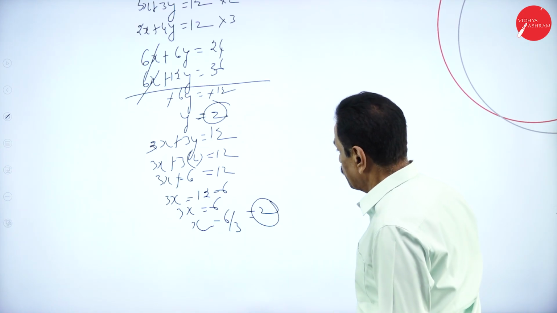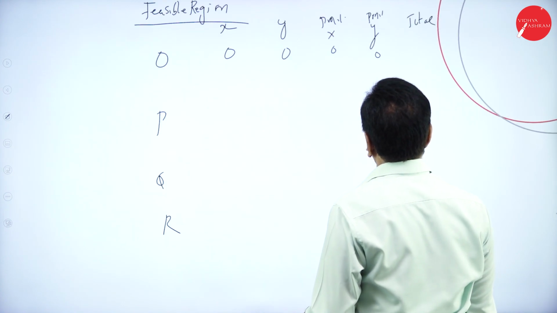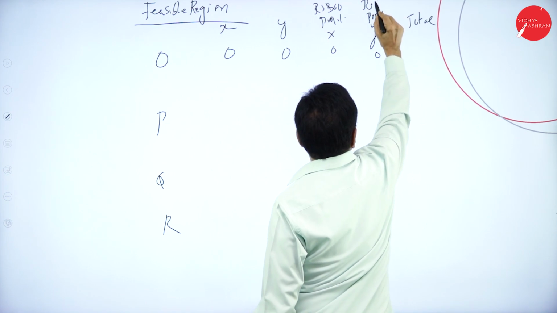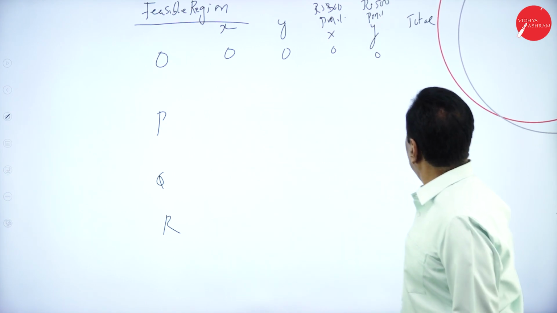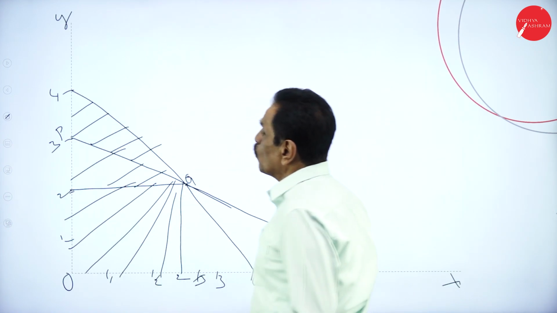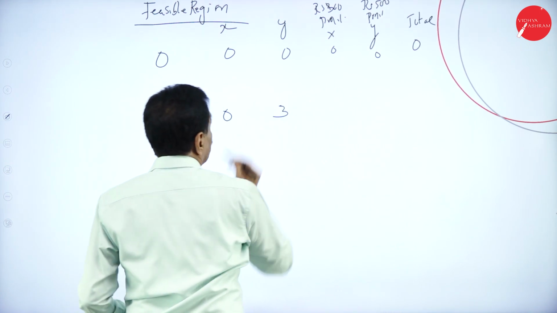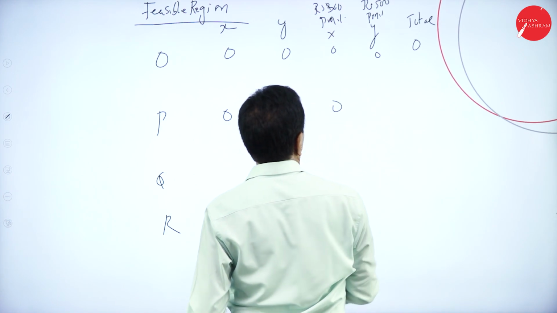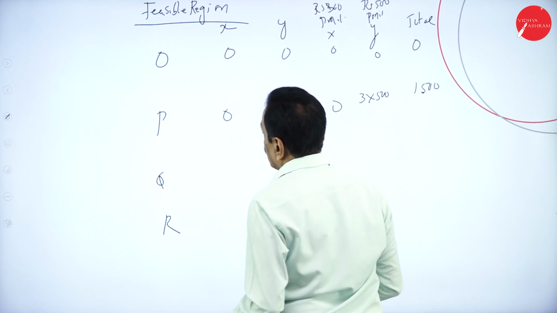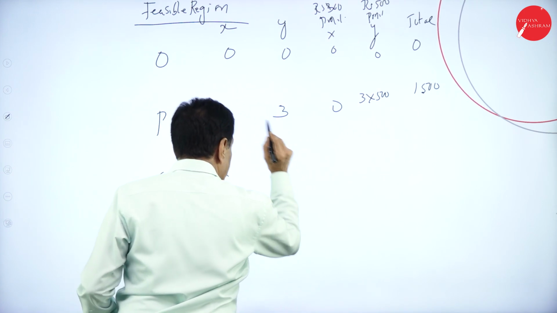What's the profit of X? What's the maximum profit? 300, 500. Profit of X is rupees 300. Profit of Y is rupees 500. So at the point O, all are 0. At the point P, X is 0, Y is 3. So this is 0. Y is how much? 3 into 500, 1500.